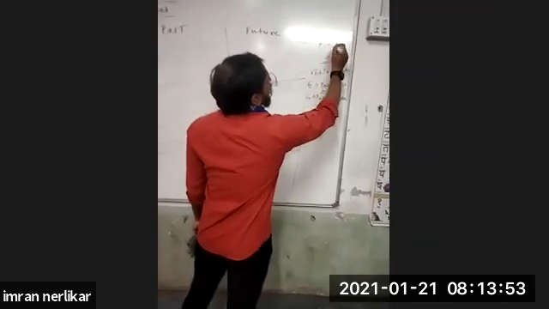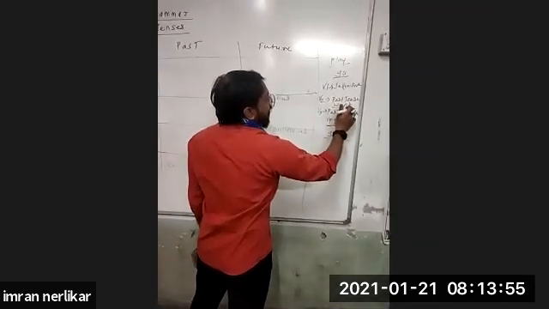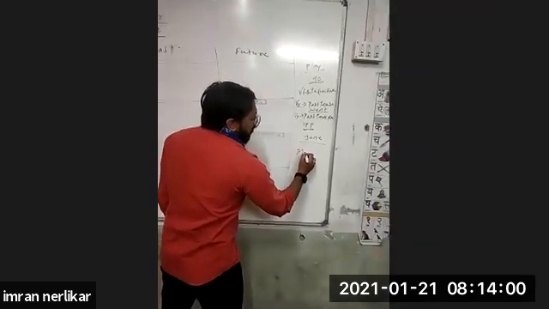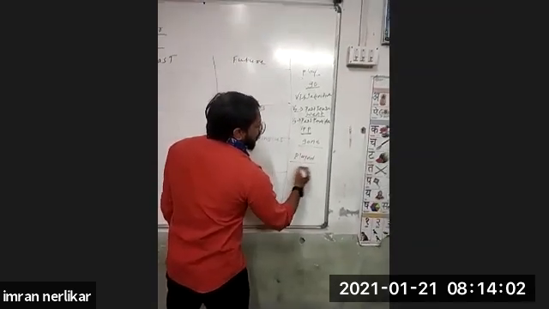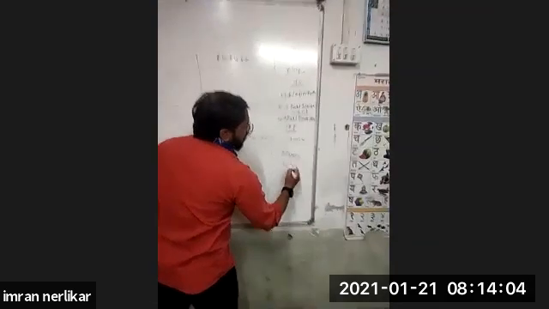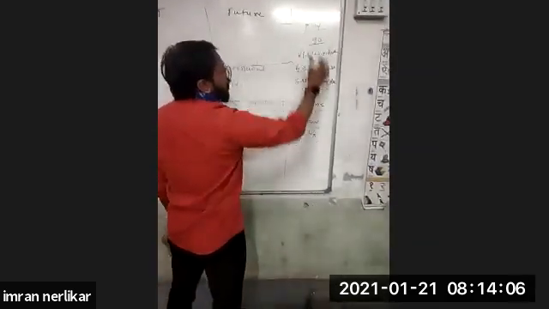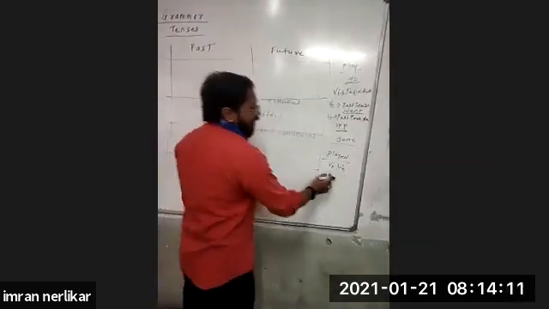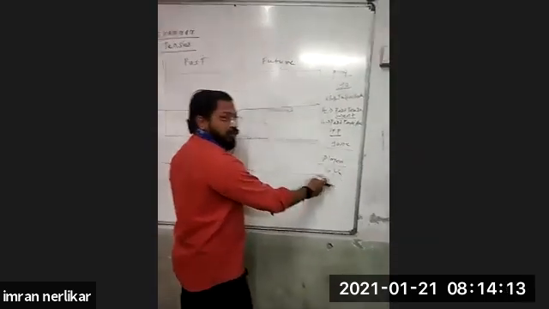Play. This is the first form. The second form is played, P-L-A-Y-E-D, played. And the third form is also played, same. Here, the second and third form, V2 and V3, are the same: play, played, played. So the verbs which have the second and third form the same are called regular verbs.